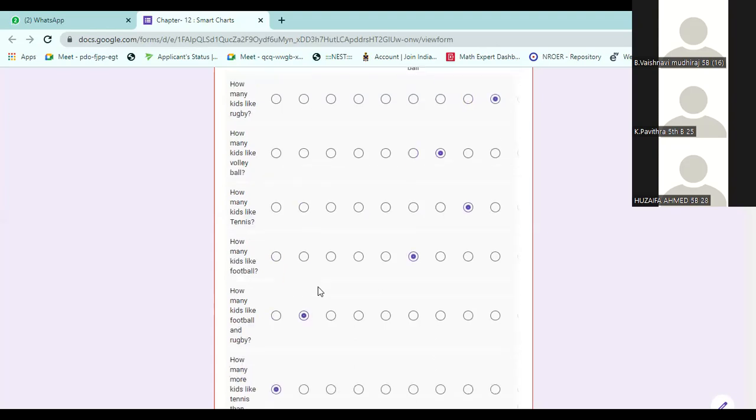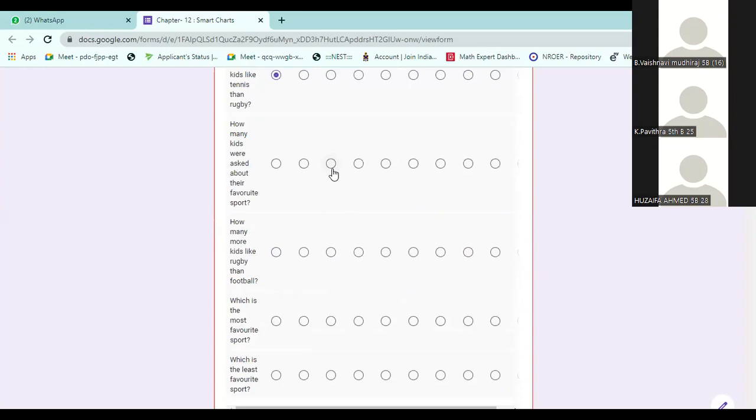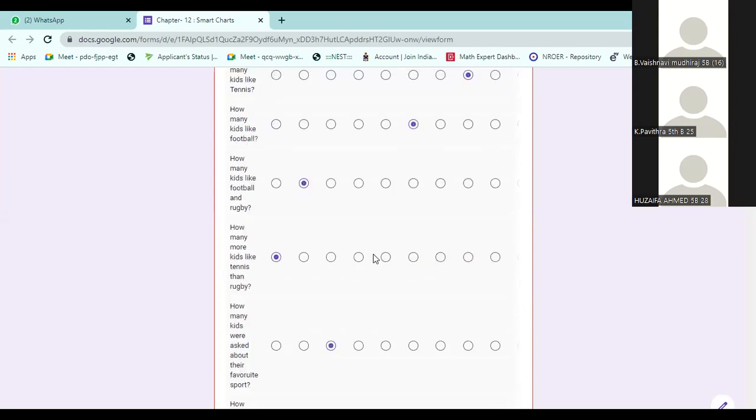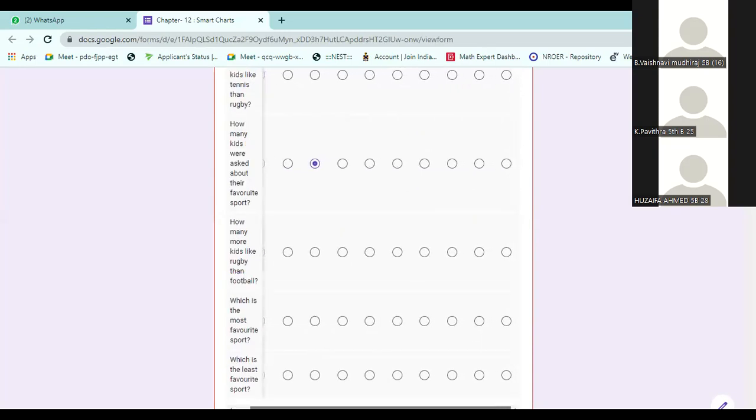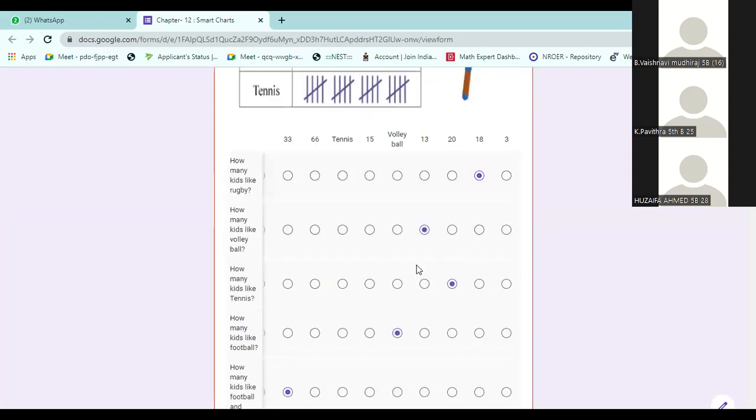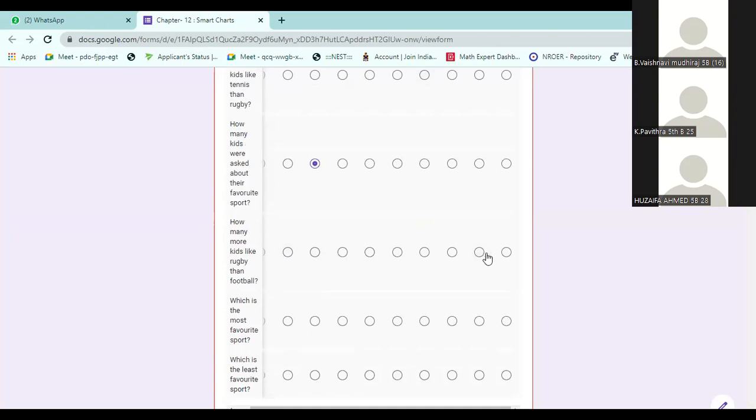66. Total 66 is in the third one. Sir, second one is tennis, 20. How many most like both? How many more kids like rugby than football? How many more rugby and football difference? Rugby 18, football 15. So the difference is 3. Last one is 3.